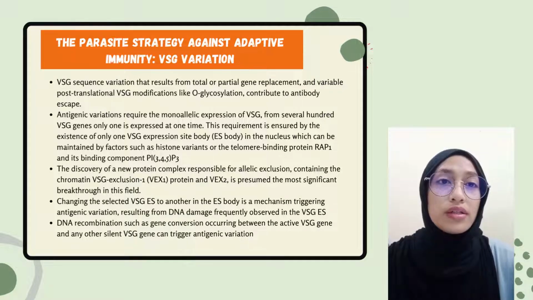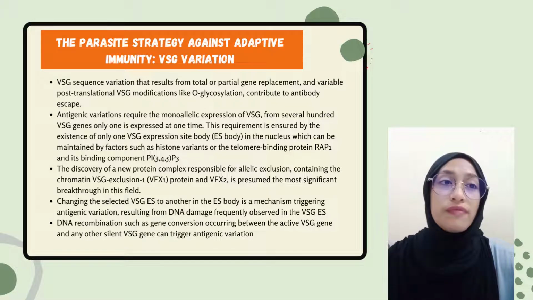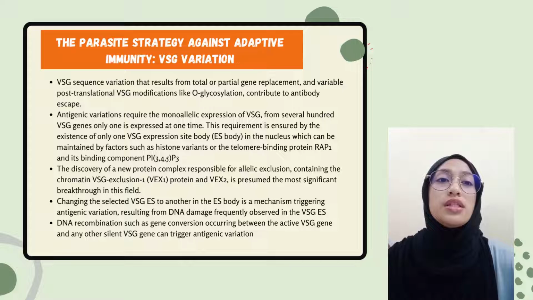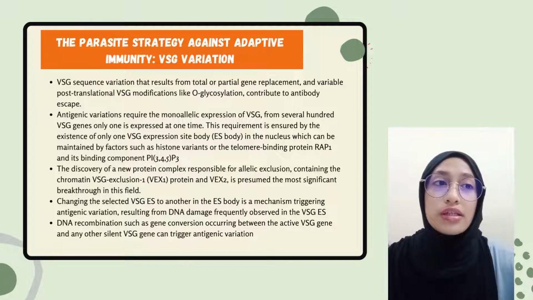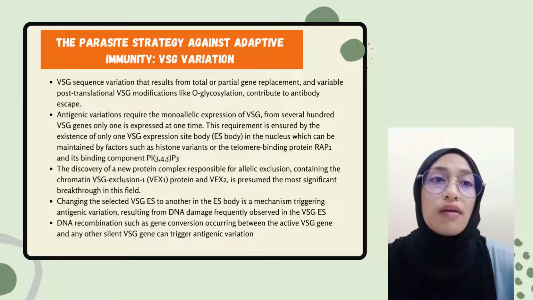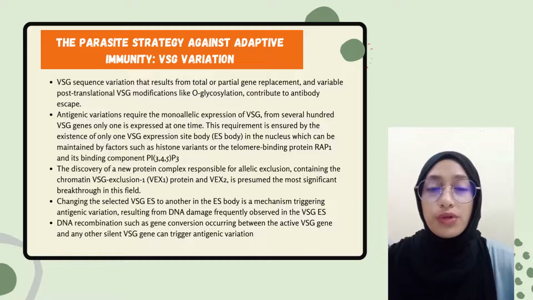And meanwhile, the antigenic variation requires monoallelic expression of VSG from several hundred VSG genes. Only one is expressed at one time. So this requirement is ensured by the existence of only one VSG expression site body in the nucleus, which can be maintained by factors such as histone variants or the telomere binding protein RAP1 and its binding component.